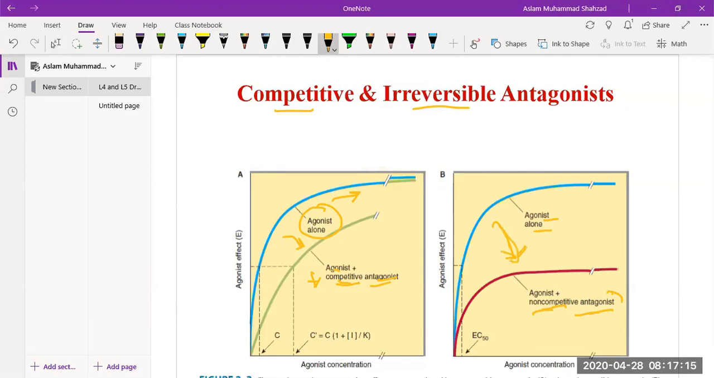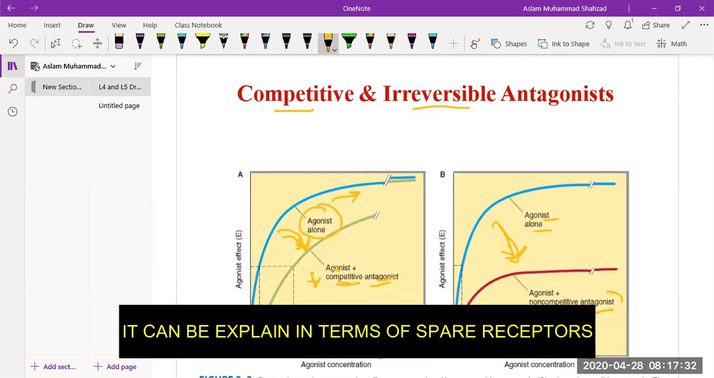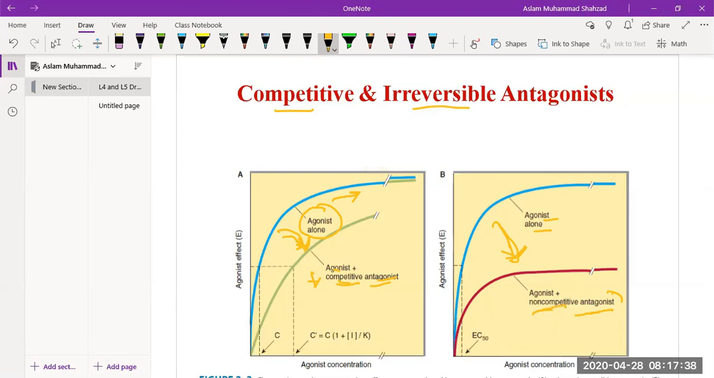And when we talk about competitive antagonist, it blocks the action of the agonist by binding with the receptors, but there are still some receptors that are not occupied, so the effect declines with time. It can be explained in terms of the spare receptors. Whereas non-competitive or irreversible antagonists permanently bind with the receptors.